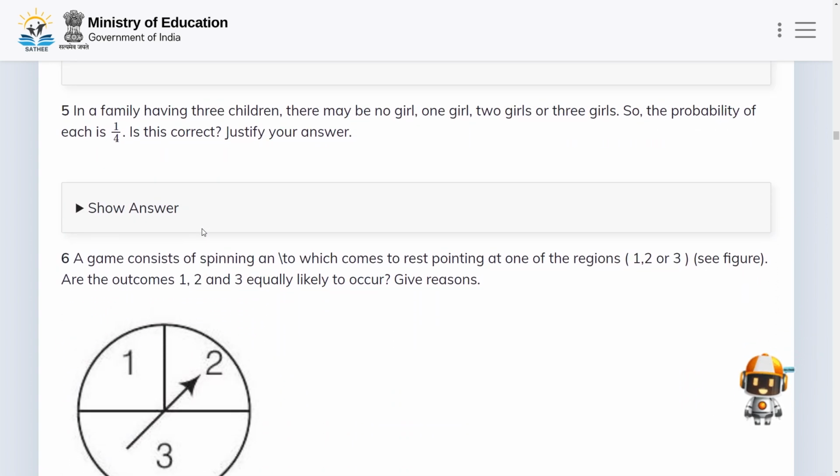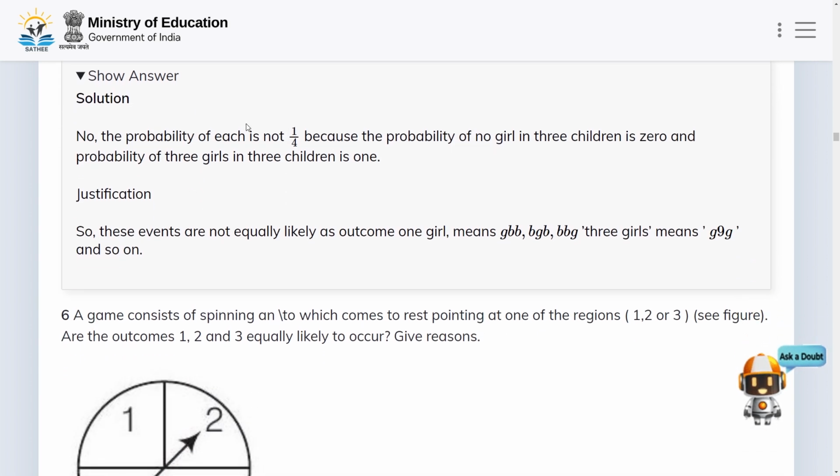In a family having 3 children, there may be no girl, 1 girl, 2 girls or 3 girls. So the probability of each is 1/4. Is this correct? Justify your answer. Let us check.